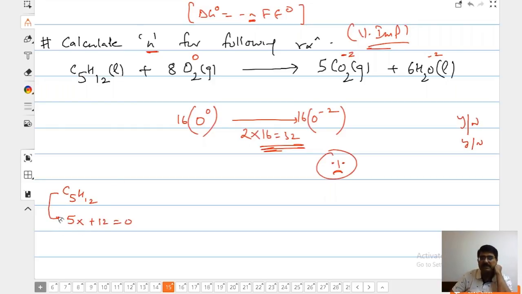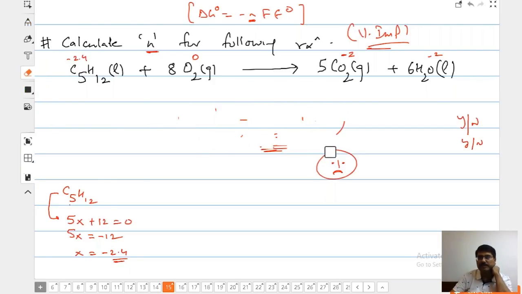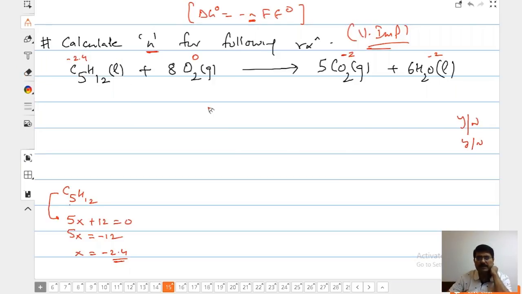Chalo, help me out. Do you understand class 11? 5x plus 12 is equal to 0. This is class 11, beta, that you have to learn yourself, right? Oxidation state of this is x. 5x is equal to -12, so x is equal to -2.4. Here the averaged oxidation state is -2.4. I need space, beta. If you want, I will write it again for you people for notes later on.